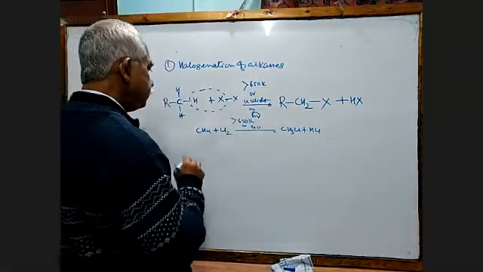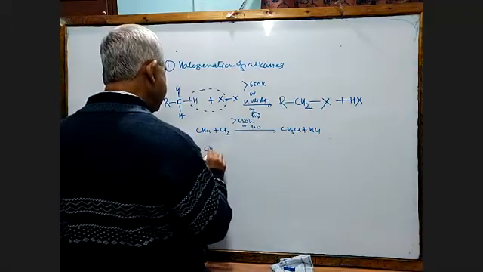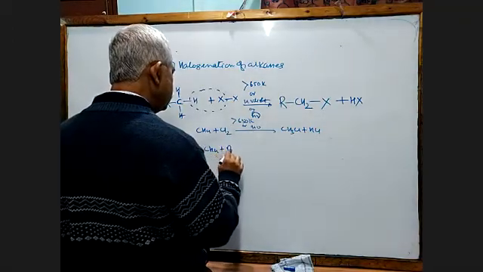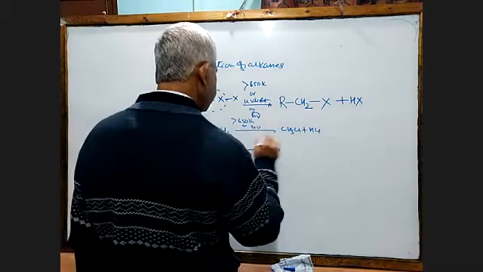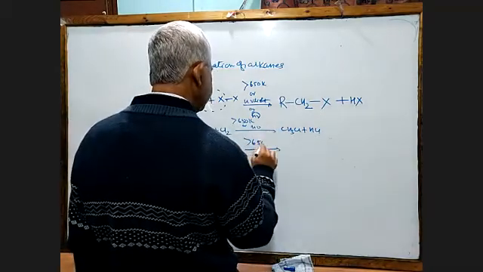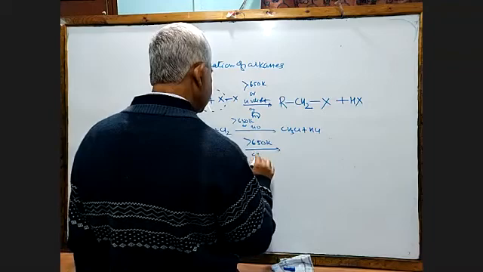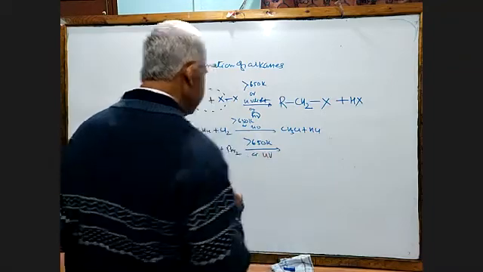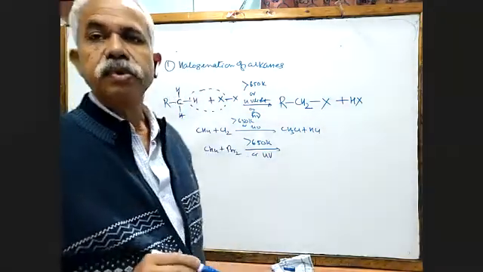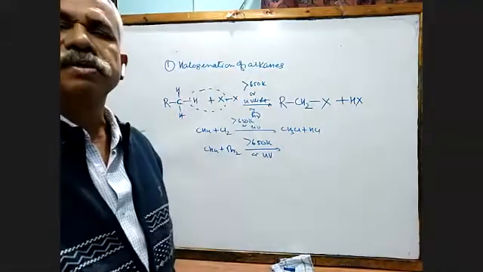Now, similarly, you can also do bromination. Chlorination and bromination conditions are the same. But the only thing is that we know chlorine is more reactive than bromine. Why is chlorine more reactive than bromine?